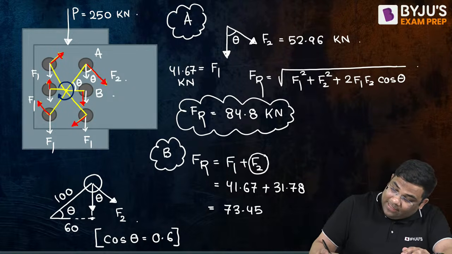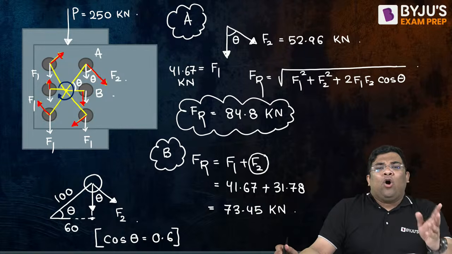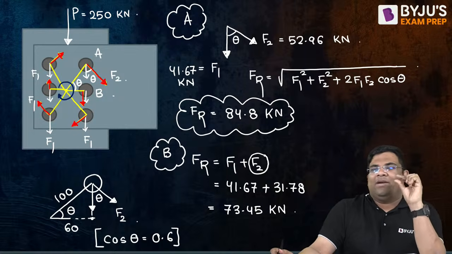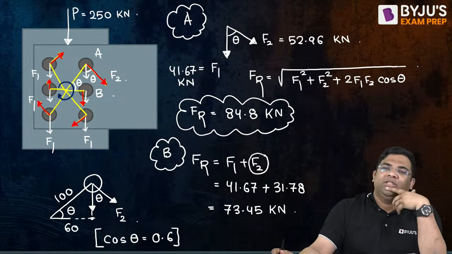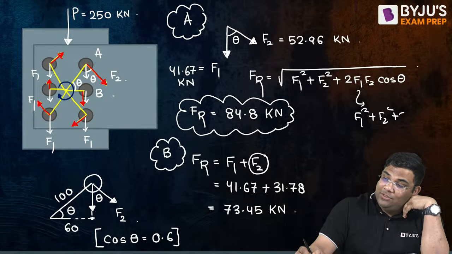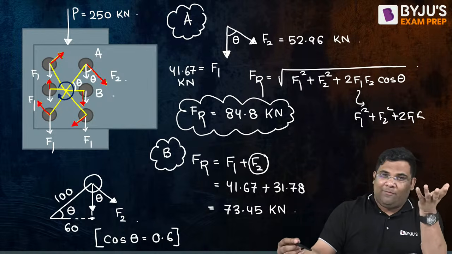$73.45 you are getting. Yes, for bolt B, this is the resultant. Why are we getting this resultant? Can I say the angle between F1 and F2 is 0 degrees, right? So what will be cos 0? Cos 0 is 1. So when you put F1 square plus F2 square plus 2 F1 F2, it is F1 plus F2 whole square. Square root of that will be F1 plus F2, right?